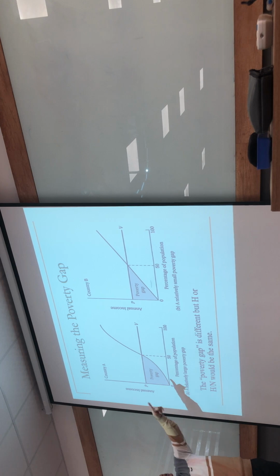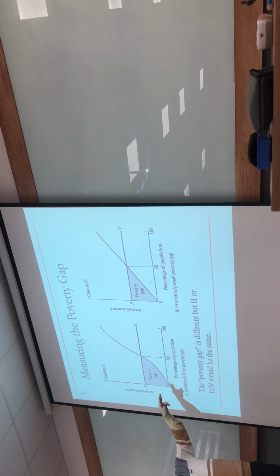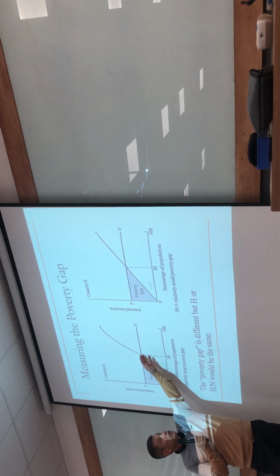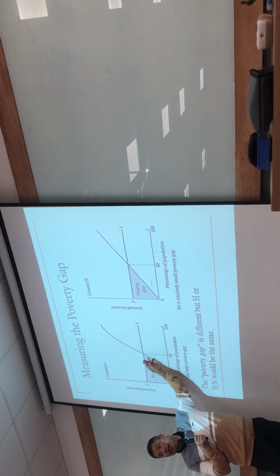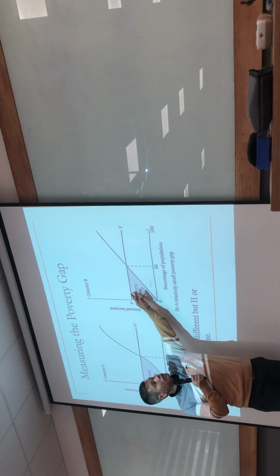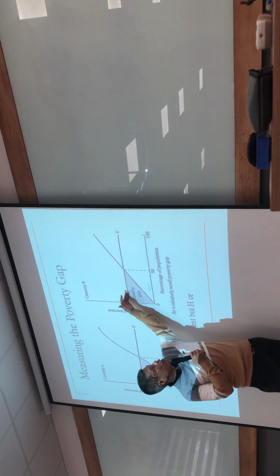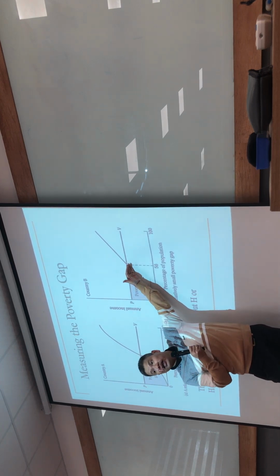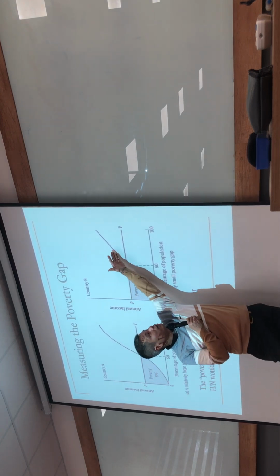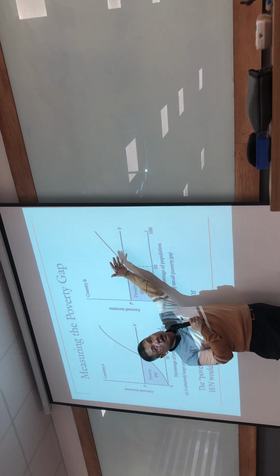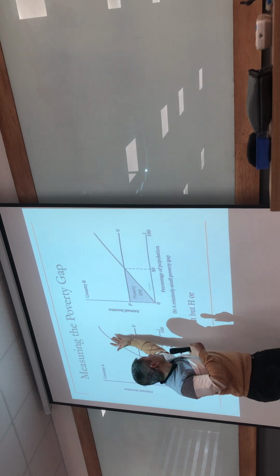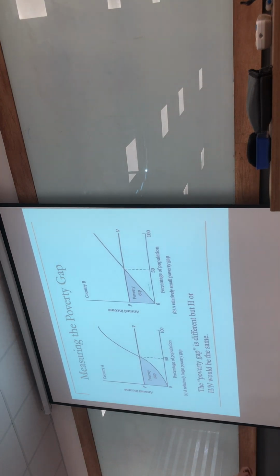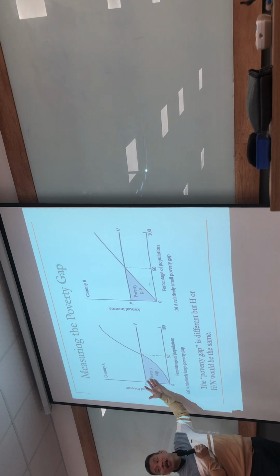When we look at the distribution of income in each country, 50% of the population live under the poverty line. Here is also the same situation: 50% of the population with income lower than the poverty line, and the other 50% with income higher than the poverty line, the same situation as in the other country. So what is the poverty gap here?